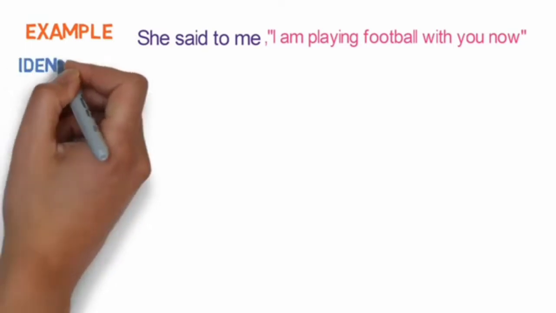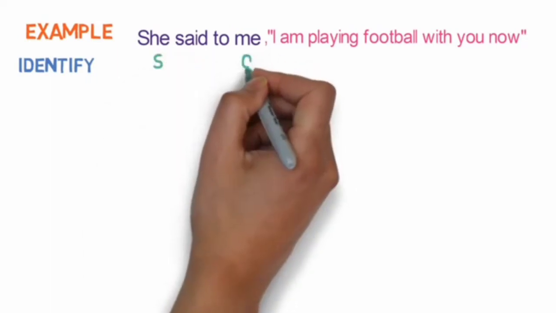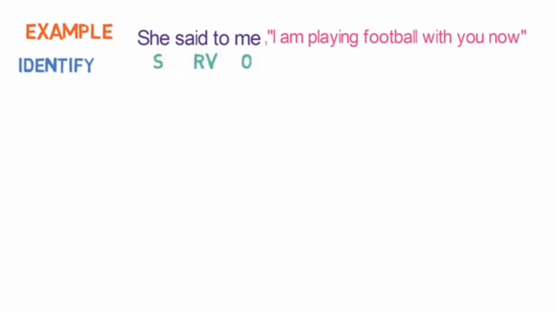She said to me, I am playing football with you now. This is in direct speech. Let's convert it into indirect speech. First step is of identification. She is the subject here, me is the object, and said to is the reporting verb.